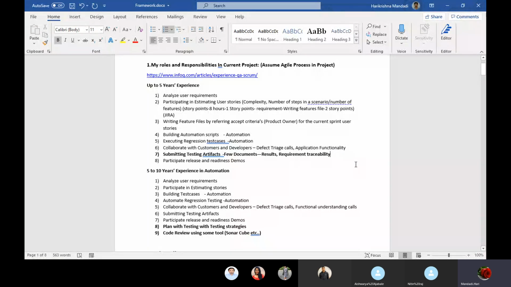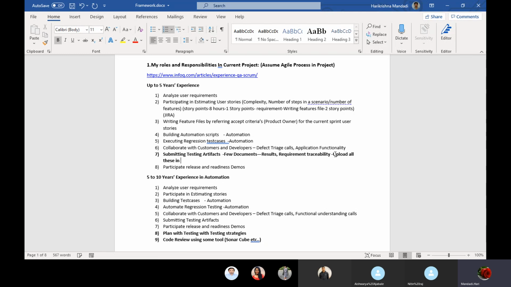So we need to be very transparent and, we can say, active to do your tasks. That too you should do in a proper way. Everyone should be able to track your task, whatever you are doing, in a very easy manner. So that's why at the end of the sprint you are going to provide some documents. And where do you provide them, do we send mails? No, we don't send mails. We upload all these again in Jira. Here Jira comes into the picture.